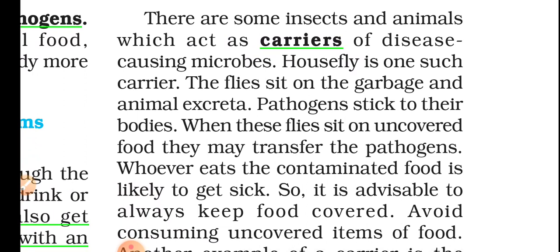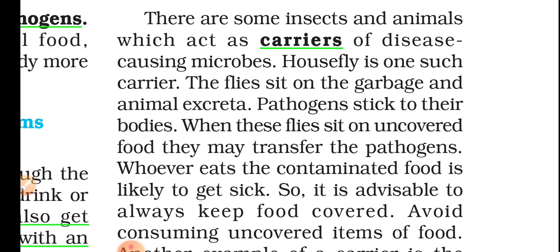The flies sit on the garbage and animal excreta. See, that's common. It's common for flies to sit on garbage or animal excreta. Pathogens stick to their bodies, especially the surfaces where they touch. If they place their legs on this garbage or animal excreta, the pathogens stick to their bodies.